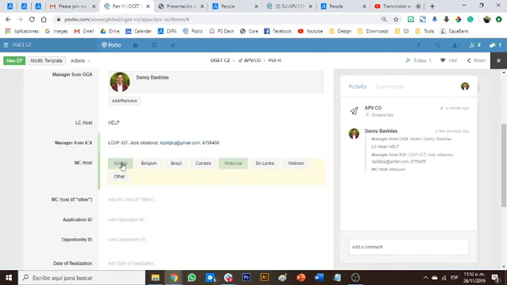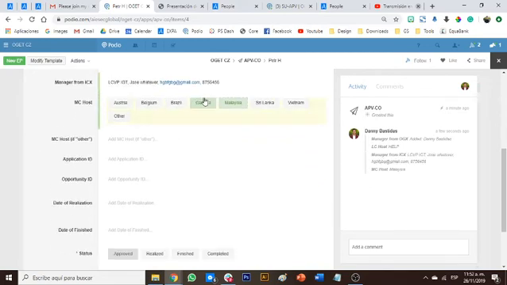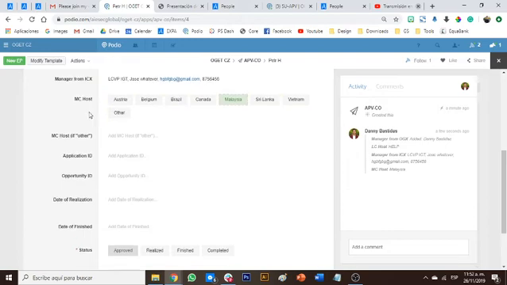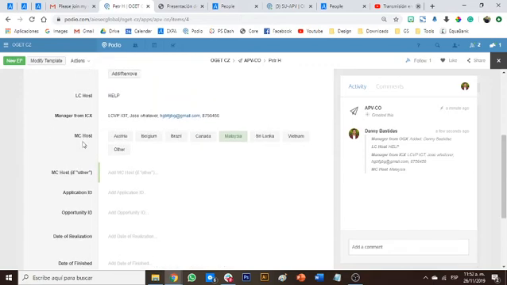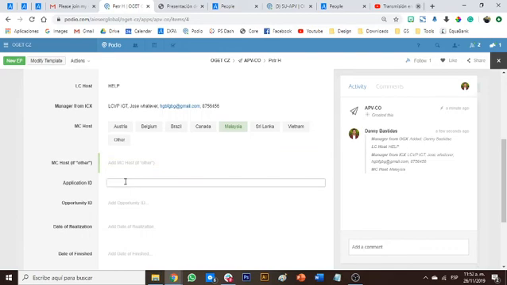The MC host is Malaysia. I only had country partners here, but in case you have an approval, however that happened, I don't know, just put other and MC host. If other, let's just say it will happen in another MC. That means the country. Application ID: the application ID was 3456789, and the opportunity ID, just in case we want to track it, is 123456788.